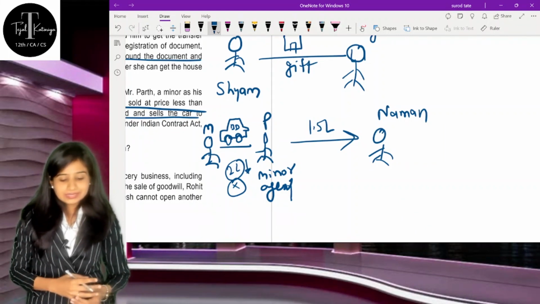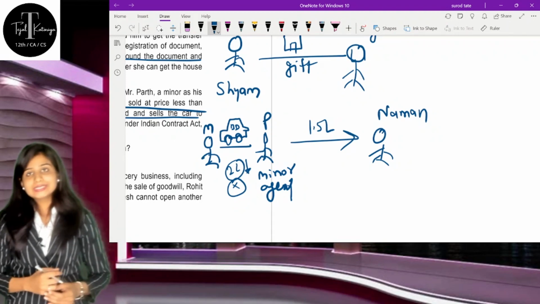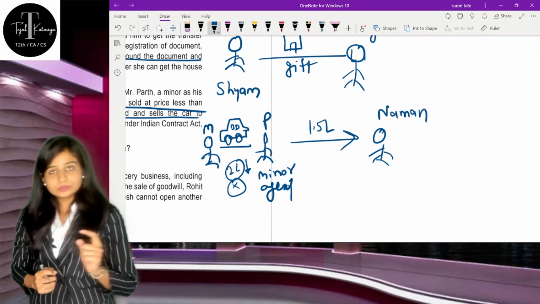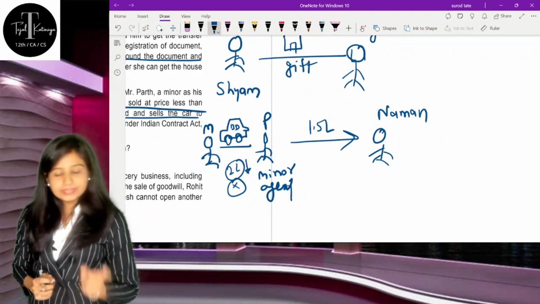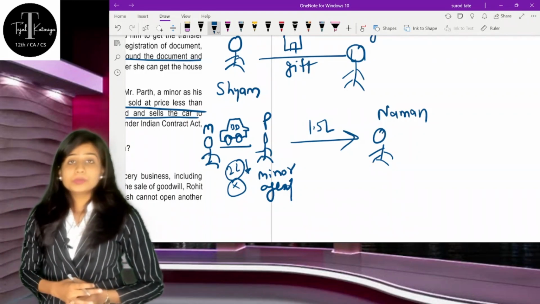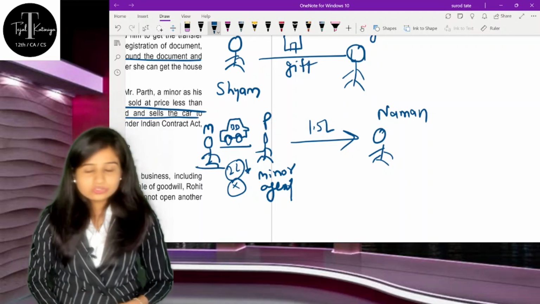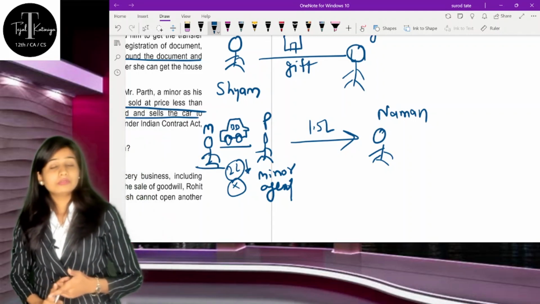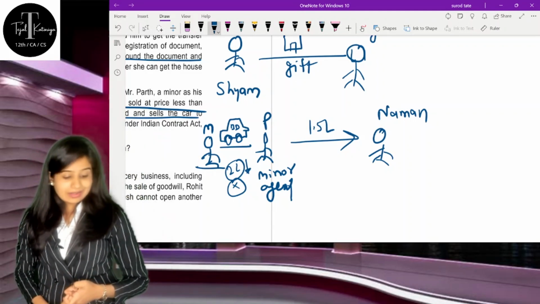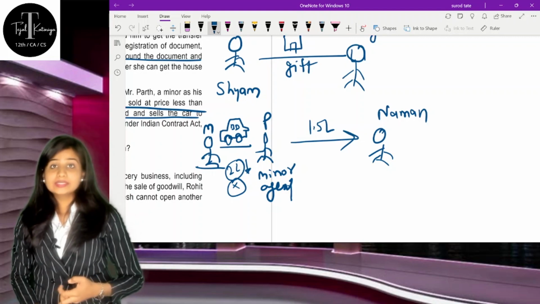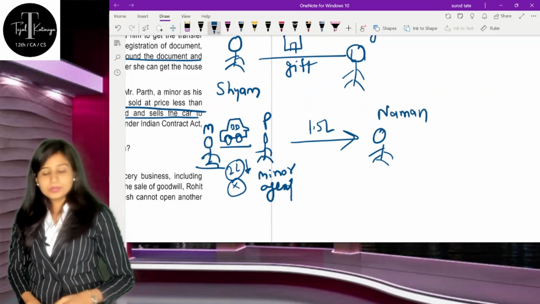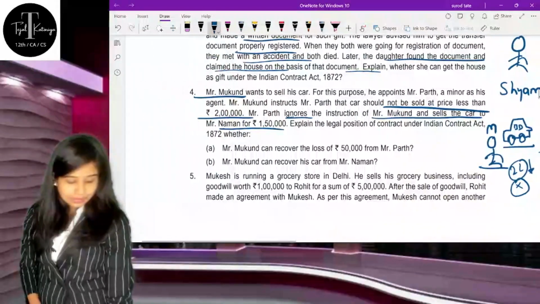So here you can see that there is Mr. Naman also. Now understand that Parth, being a minor, is selling that car to Mr. Naman for rupees 1.5 lakh. So here understand, clear instruction is given that it should not be sold for less than 2 lakh, but he is selling that car to Naman for rupees 1.5 lakh. What will happen?